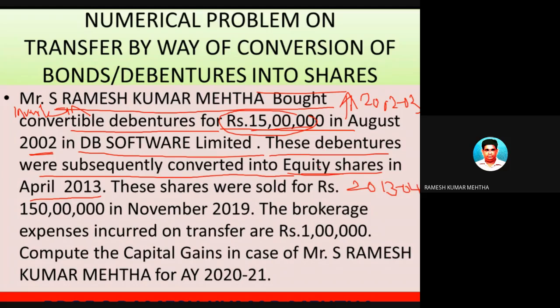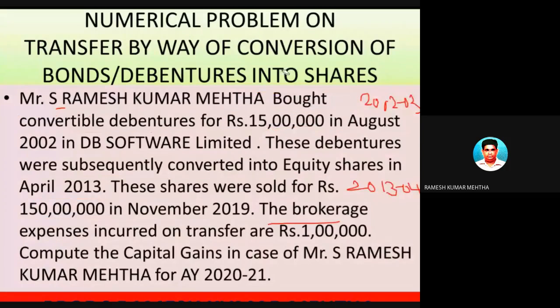This is number two. Now he has got some shares. These shares were sold for rupees 1 crore 50 lakhs by Ramesh Kumar Mehta, and the brokerage charges incurred on such transfer was 1 lakh rupees. Now compute the capital gains. So let's discuss the solution, and then we will look at the slide which contains the numerical solution.